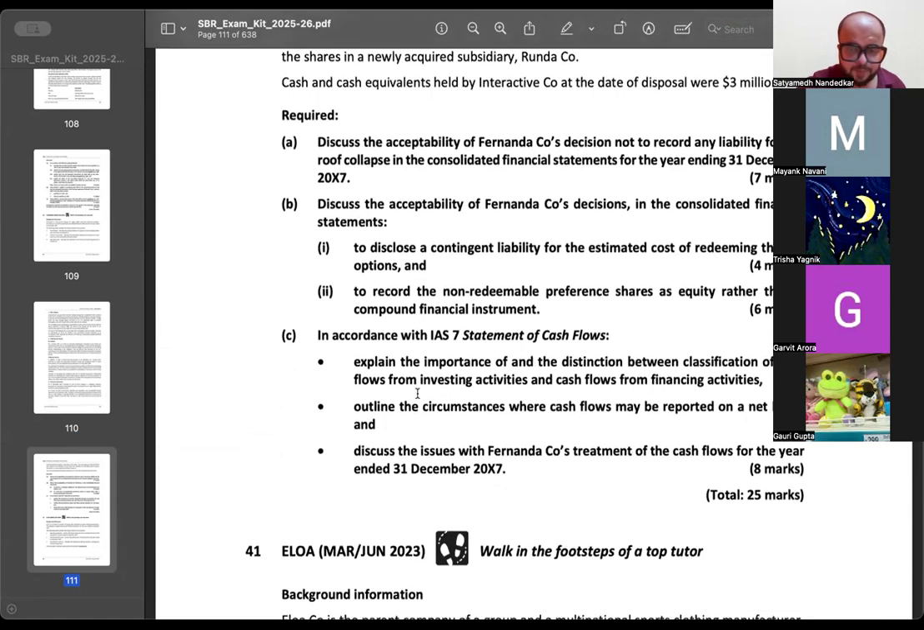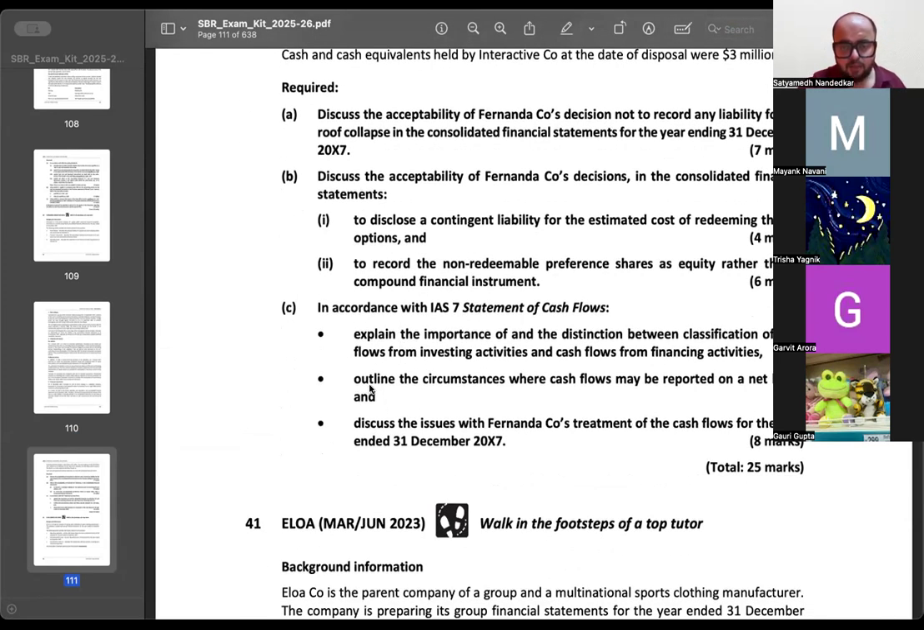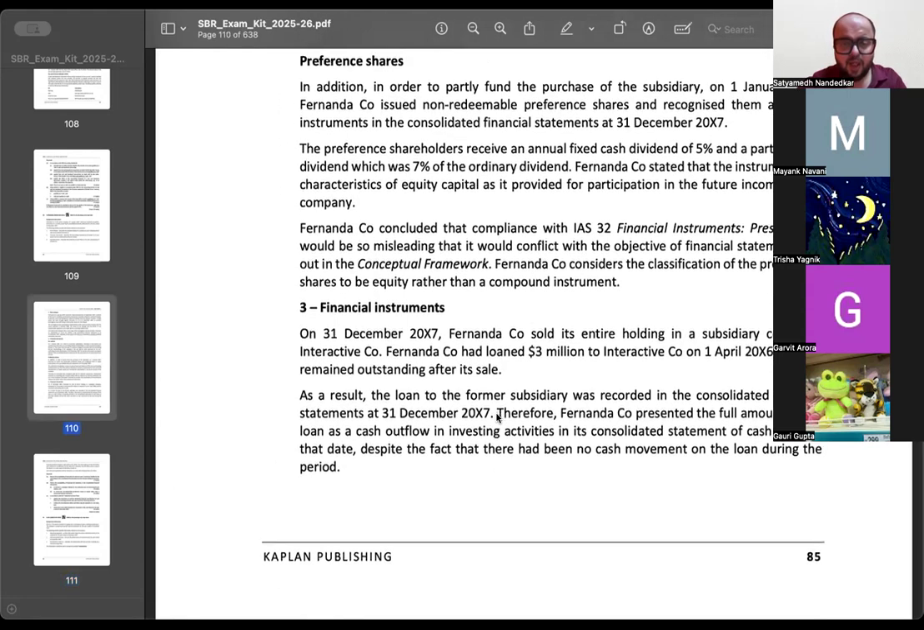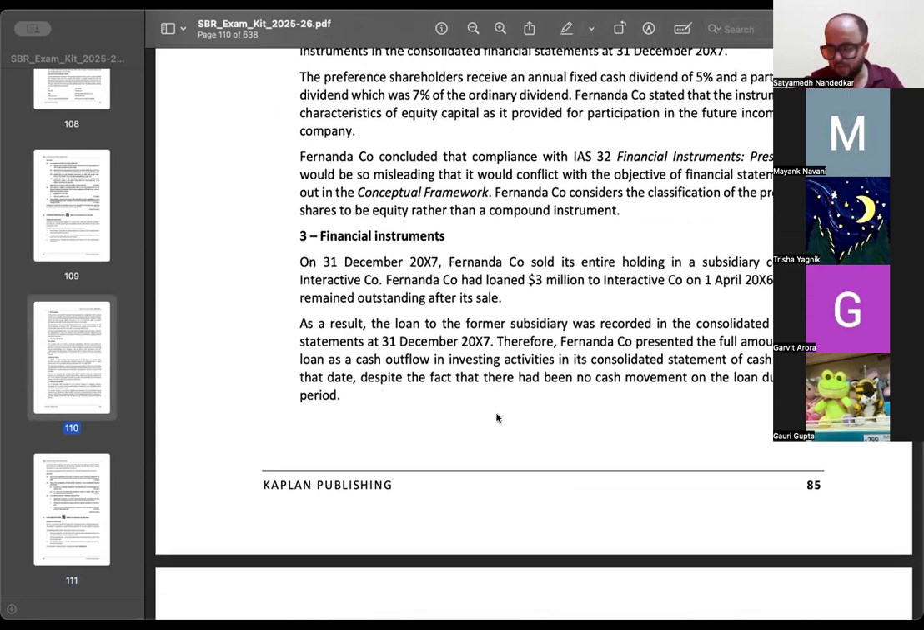They are asking you, with respect to the statement of cash flows, discuss the issues with Fernanda Company's treatment of cash flows for the year ended 31st of December 2007.